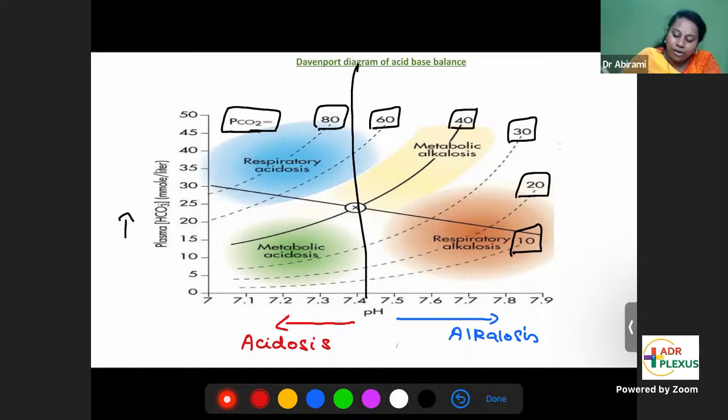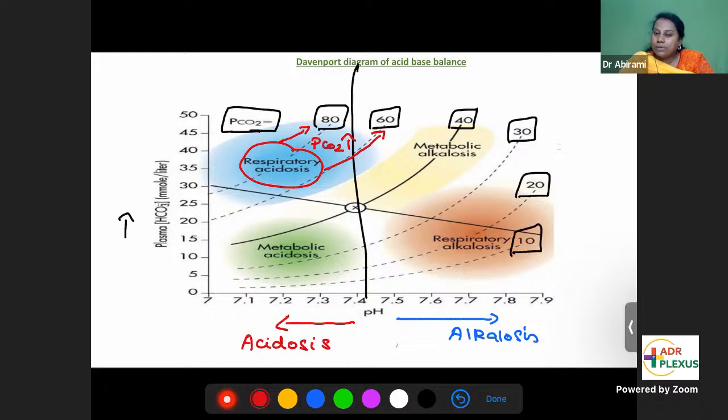So how will you further find this out? Respiratory acidosis is the blue portion of the curve. Respiratory acidosis means carbon dioxide has gone up and that has caused acidosis. That's called respiratory acidosis. Lung is the cause, carbon dioxide is the cause. That is why you match that blue portion with the CO2 levels. It corresponds to 80 and 60.